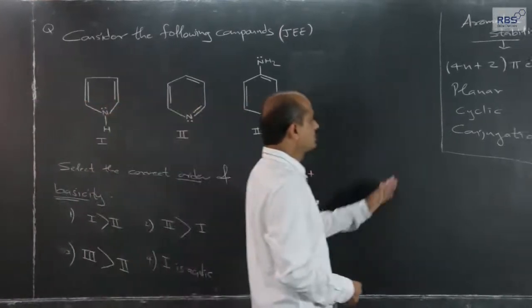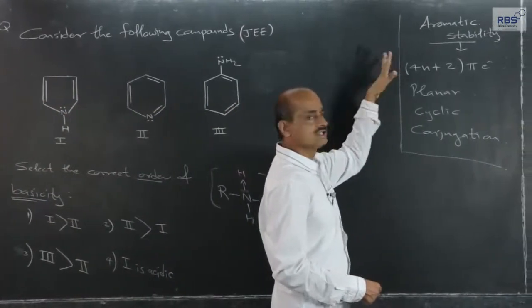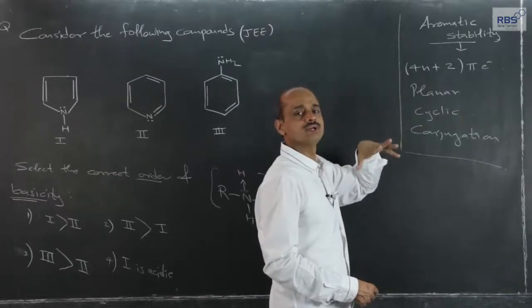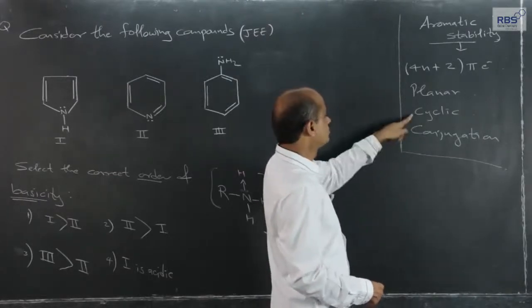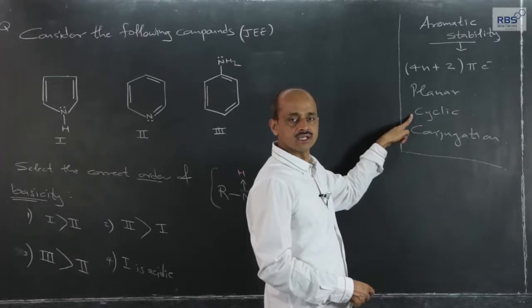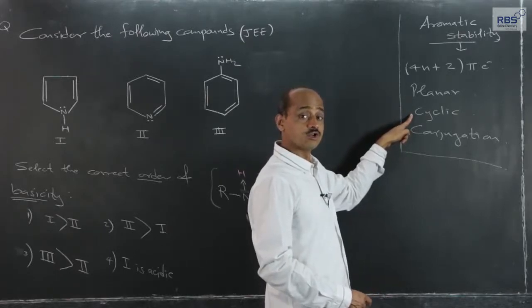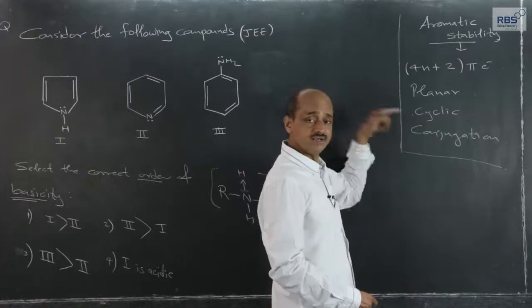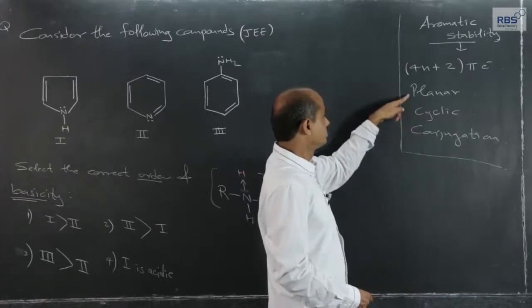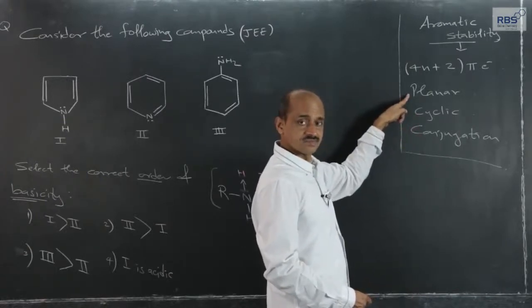For that, we should consider this aromatic nature. When a compound is aromatic, it should be cyclic, a ring of carbon atoms, and 1 or more heteroatoms can also be there. Pyridine, for example, it should be planar in the ring.